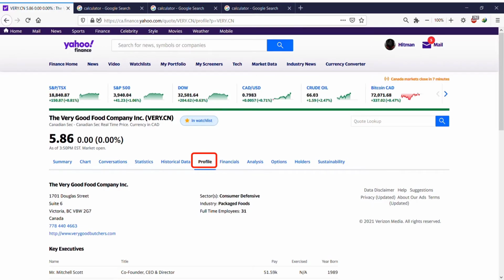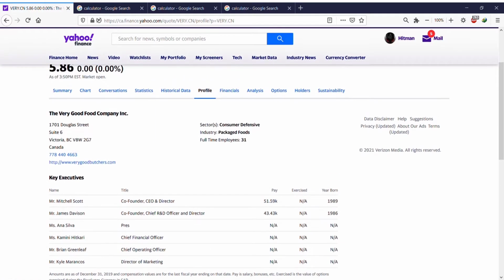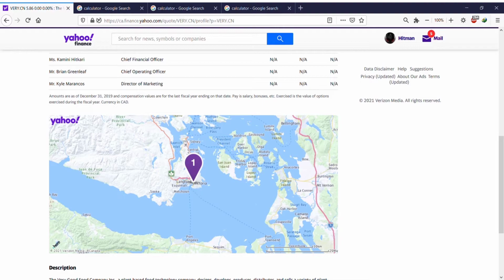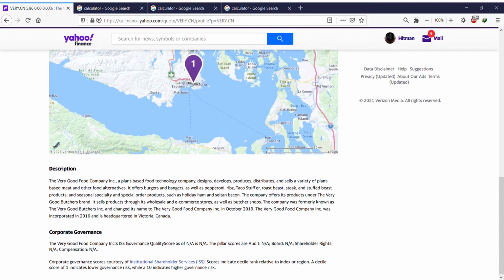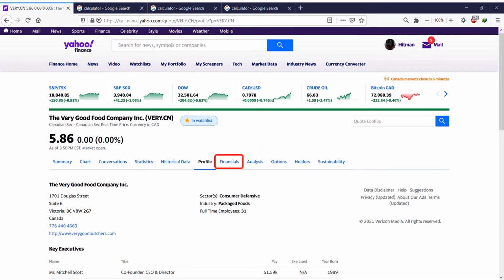You can get information about the company: their address, their phone number, the sector they work in, consumer defensive, industry, packaged foods, and full-time employees. If you scroll down, you can see key people. Mr. Misha Scott is the co-founder, CEO, and director. Mr. James Davison is a co-founder, chief R&D officer, and director. Here's also the map and a description of the company. Okay, so that's the profile.